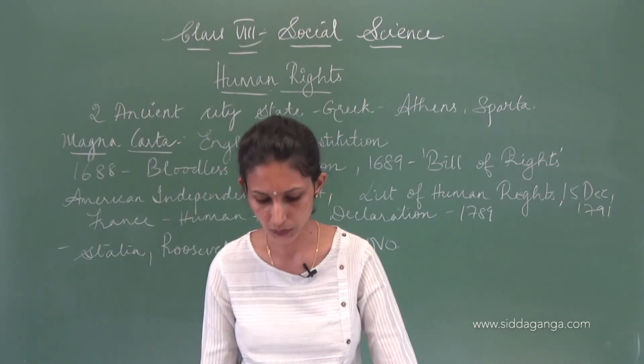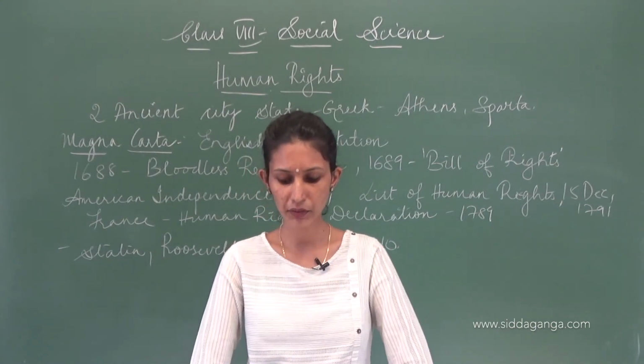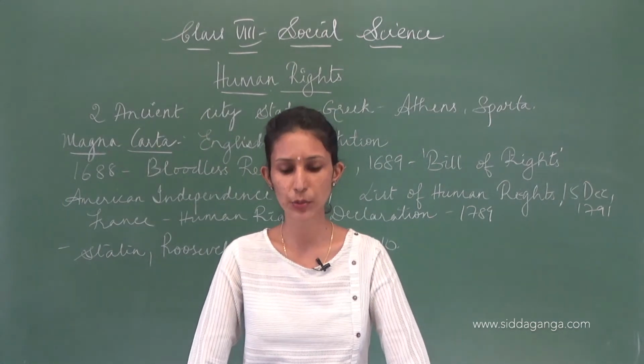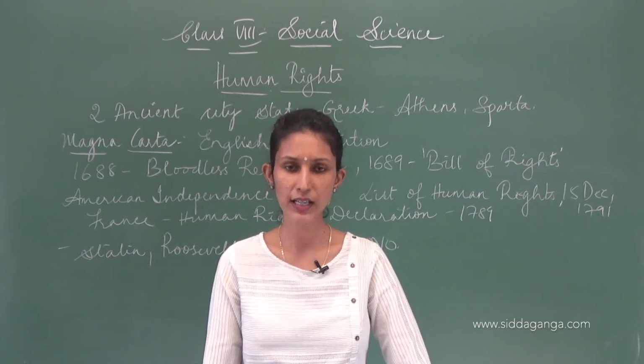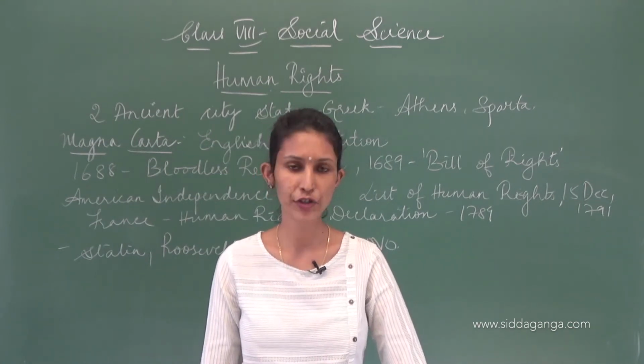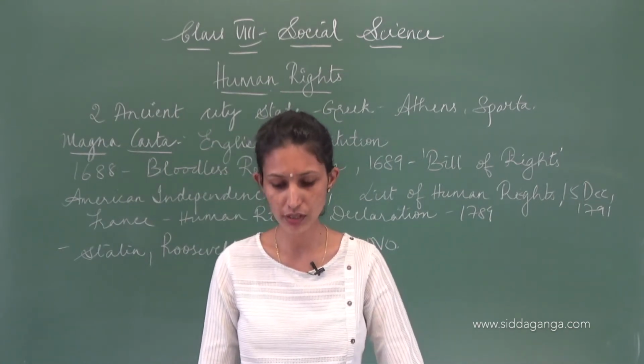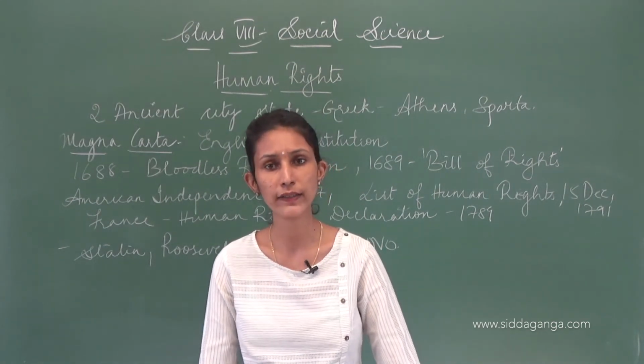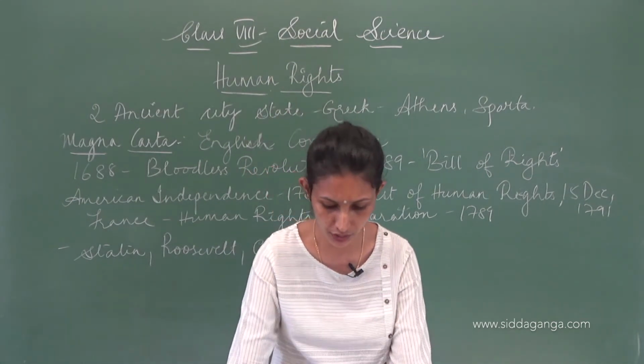Okay. Now, in the 86th Amendment of the Constitution, in Article 21A, education has been made a right in 2002. The government has to provide free and compulsory education to children from 6 to 14 years of age. That was done in 2002.